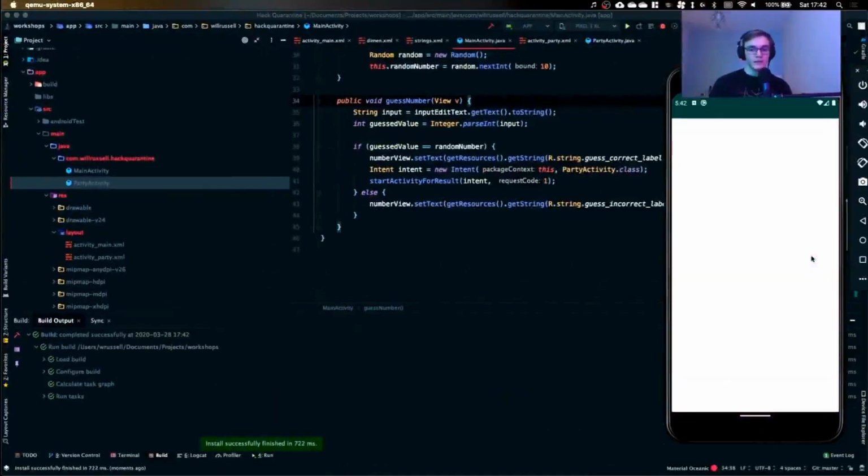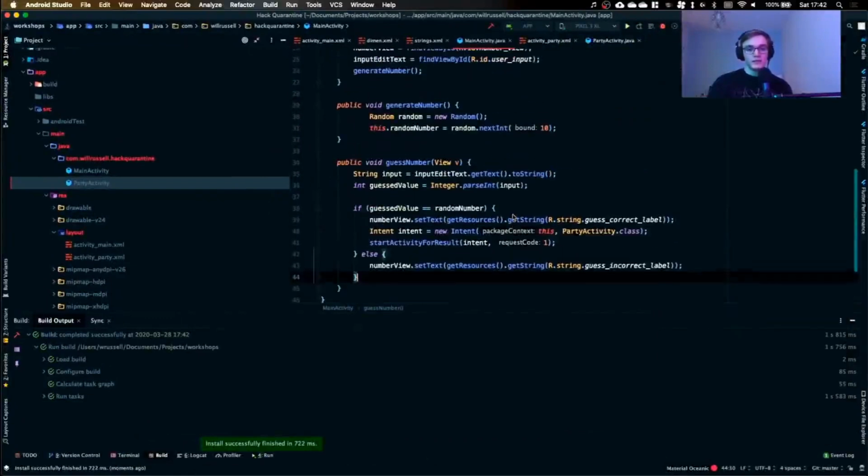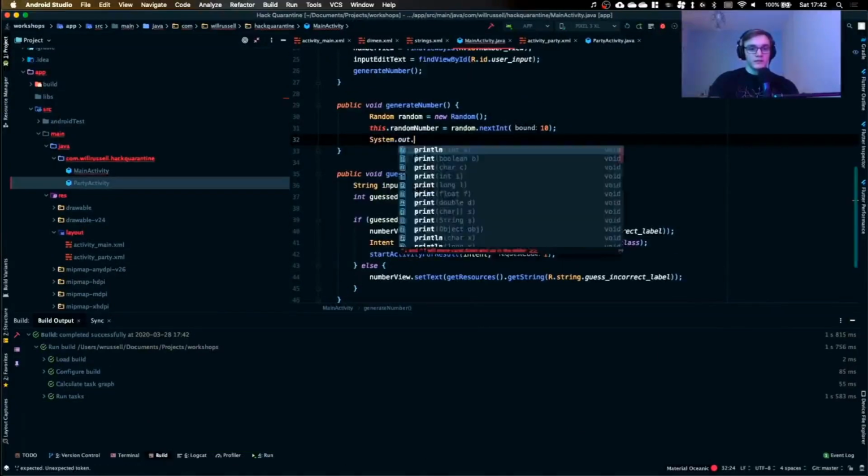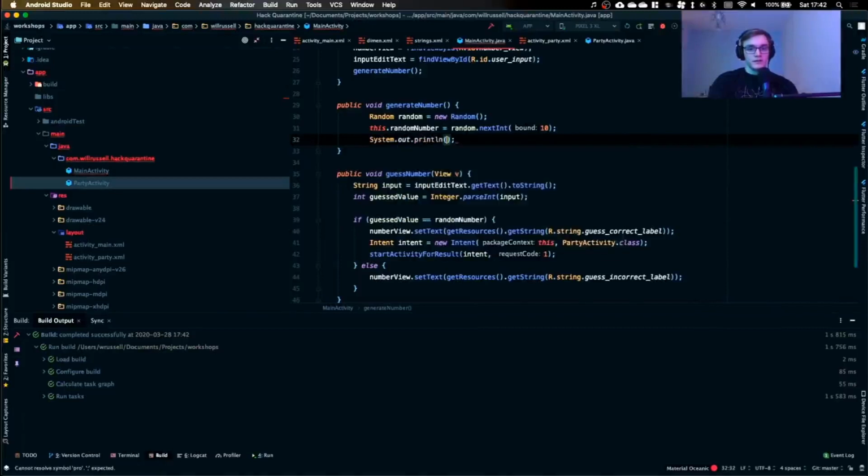We wait, there we go. Actually, one thing I'm going to do is get it to print out what the random number is because I'm lazy. Now this is lazy coding right here. There we go. We'll just close that, and we'll start again.